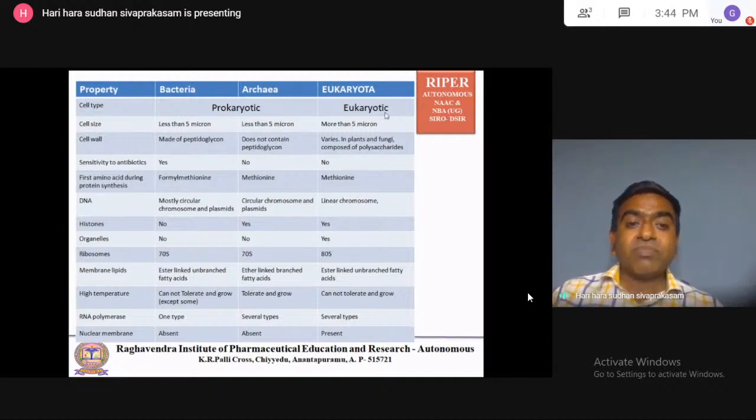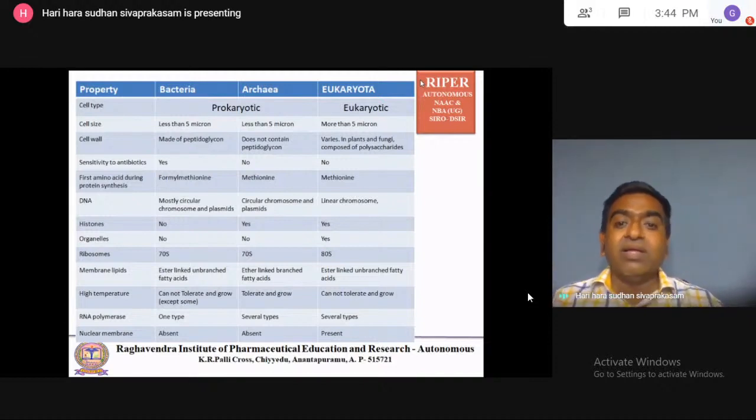Then DNA of the bacteria is mostly circular in nature, archaea also circular in nature, but eukaryota is linear in nature. Plasmids are present in the bacteria as well as in the archaea, but not in the eukaryote.